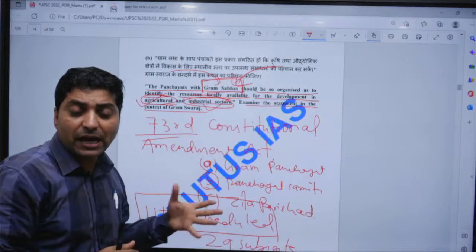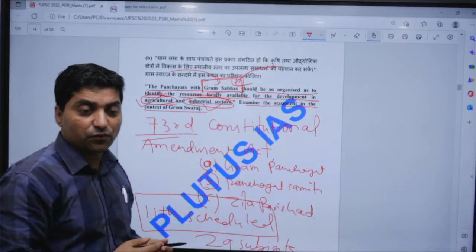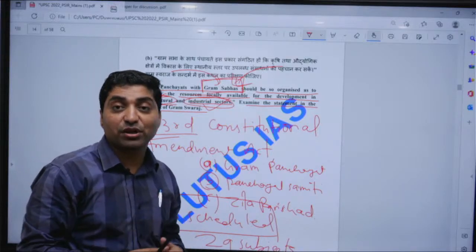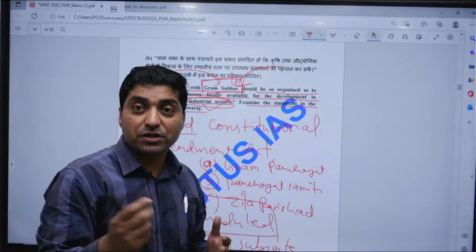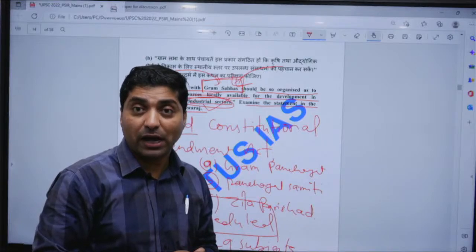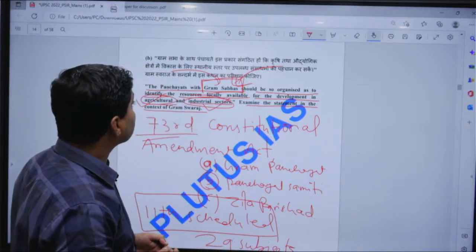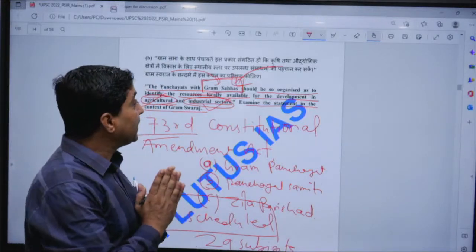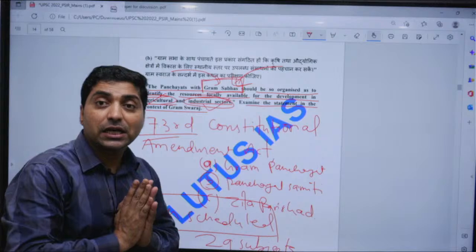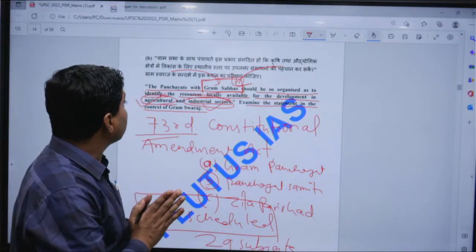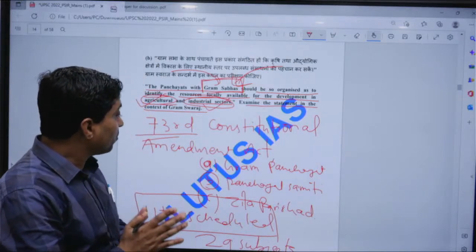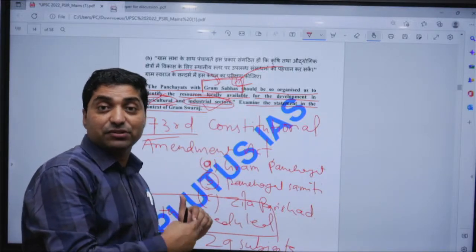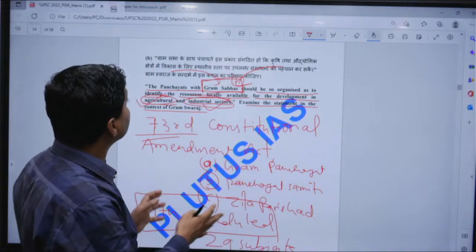Now in 2014 there was a report prepared by Mani Shankar Aiyar. He was the Panchayati Raj minister in UPA-1. It talked about how Gram Sabha can play an important role in ensuring development of agriculture and industry. So in this way one can attempt the question, but at the same time one can put criticism that